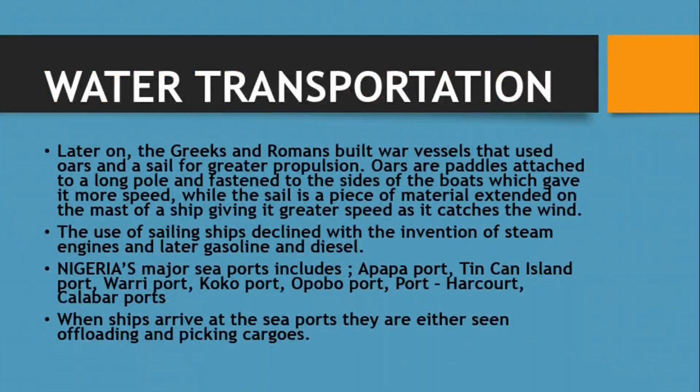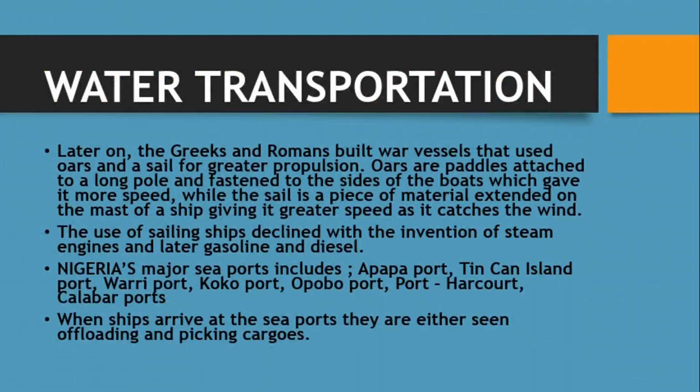So you attach the sails to help the ship to catch greater speed as the wind hits it, okay? The use of sailing ships declined with the invention of steam engines and later gasoline and diesel. So the diesel, the steam engine, the gasoline, they helped in declining the use of sailing ships, like the rafts, like the canoes.